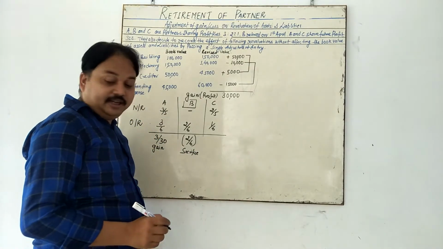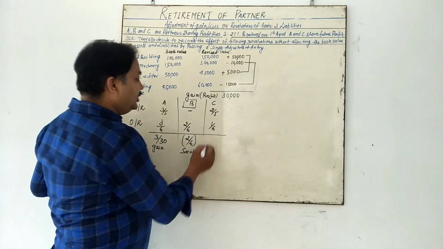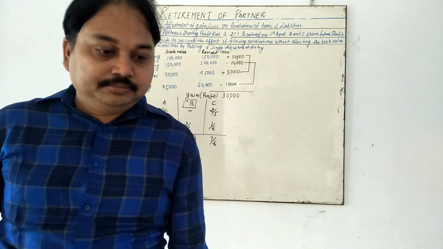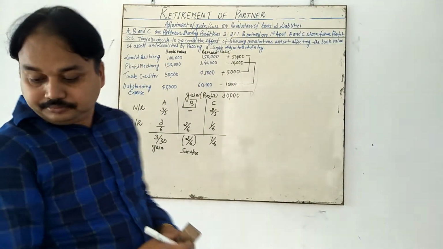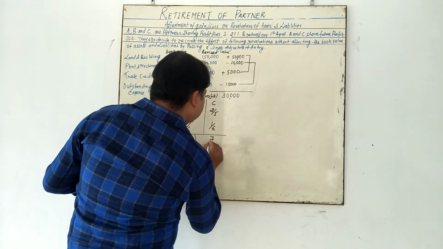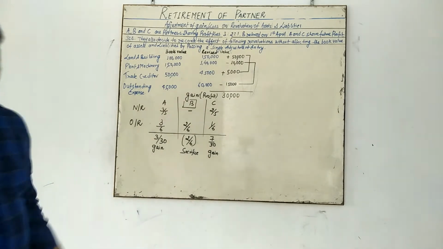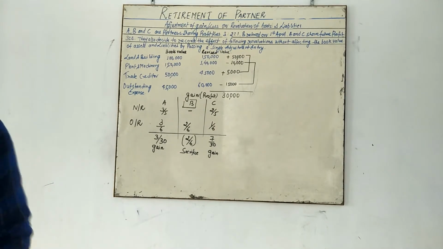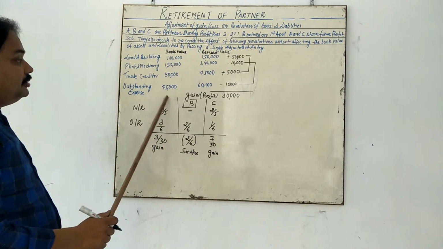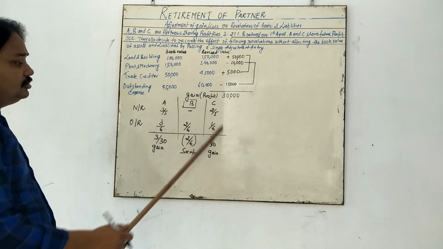C is going to be a gaining partner. What is the value? C is going to be the gaining partner with 7 by 6, you can put it here as 7 by 30. See, what is the meaning of gain and sacrifice? 3 by 30 is a gaining partner, A is also a gaining partner. B is the sacrificing partner. C is also a gaining partner.